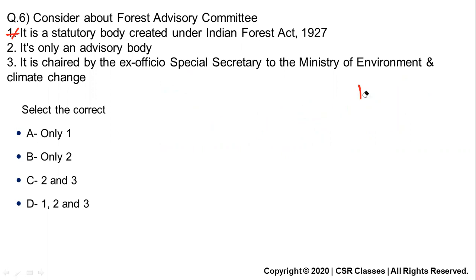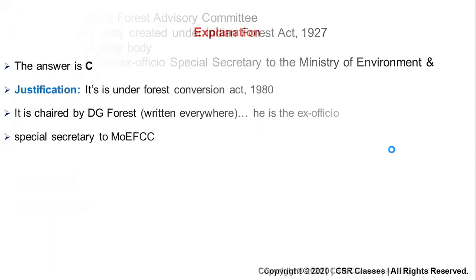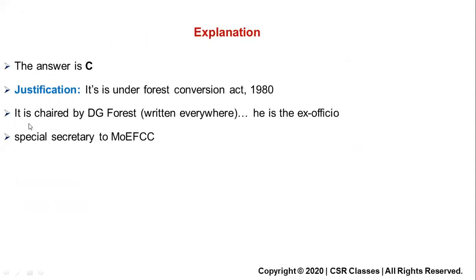This act is very important because the concept of CAMPA, compensatory afforestation, came from this act. There is a separate CAMPA Act of 2016, but the concept came from here. So it is under Forest Conservation Act, chaired by DG Forest, who is the ex officio special secretary to Ministry of Environment.